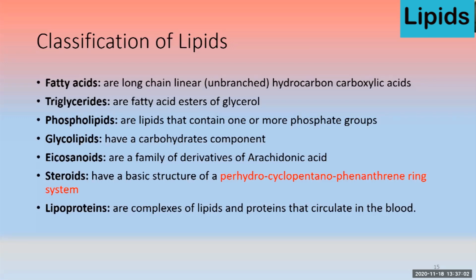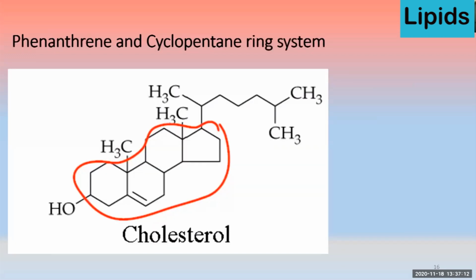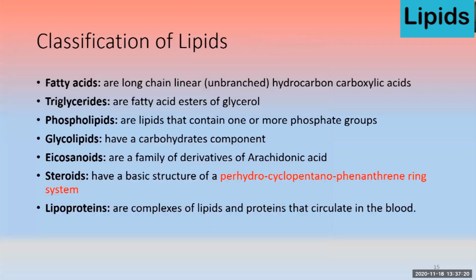So they have a basic structure that consists of perhydrocyclopentanophenanthrene ring system. If you look at this cholesterol structure, so this is the cyclopentanophenanthrene ring. So this is present in case of particularly the steroids. Lipoproteins, that's a complex of lipid and protein, and basically the fat they circulate in the blood in the form of this lipoproteins.